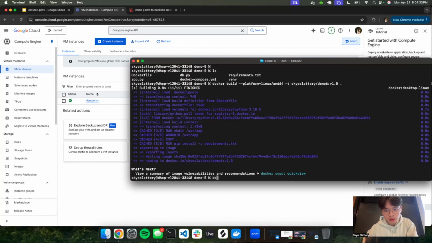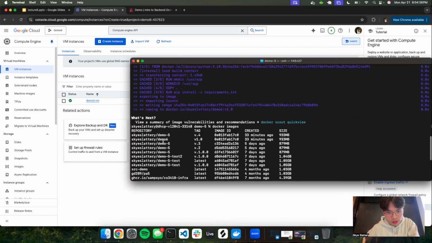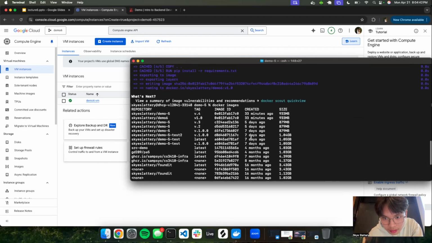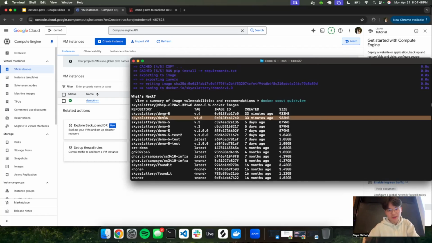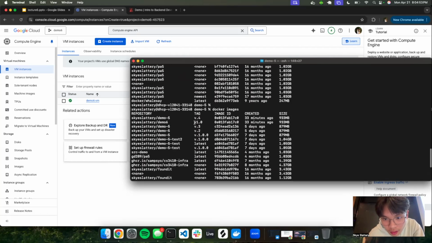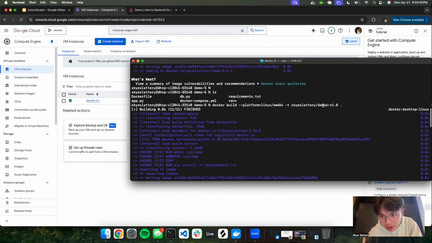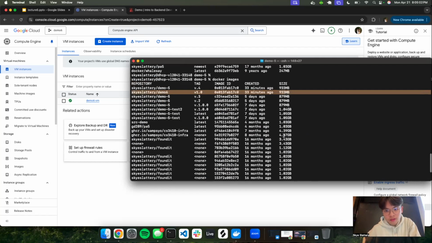So now let's go to images to check. There are many images, but it should be demo 6 right here. Wait, 33 minutes ago? Why does it say 33 minutes ago? Did you already create one with the demo 6 name? I don't think so. Oh well, we already have it. I named it demo 6 v1.0, I think. It might be bugging out or something, but we have the image here.